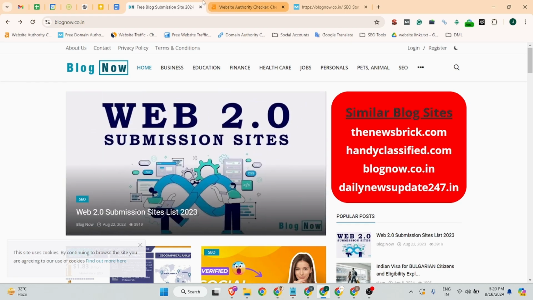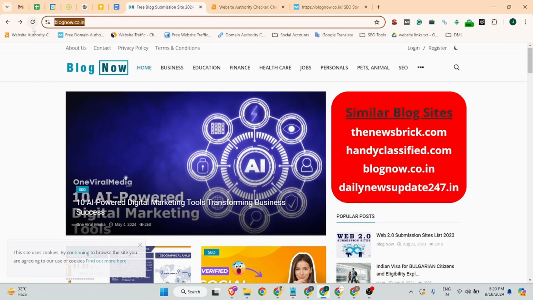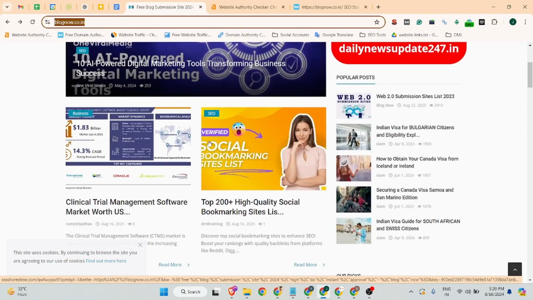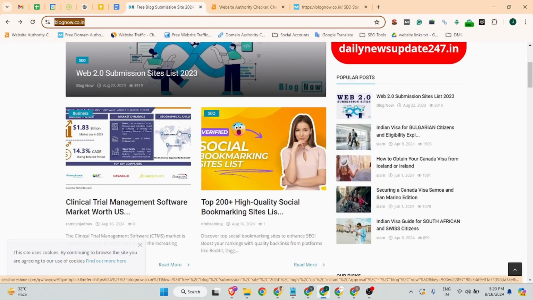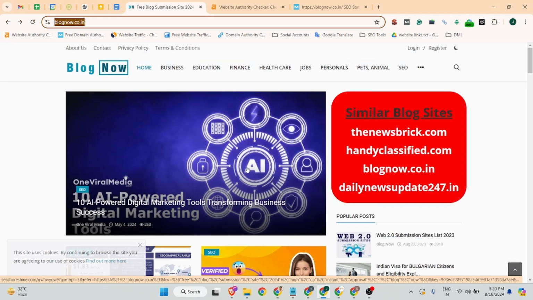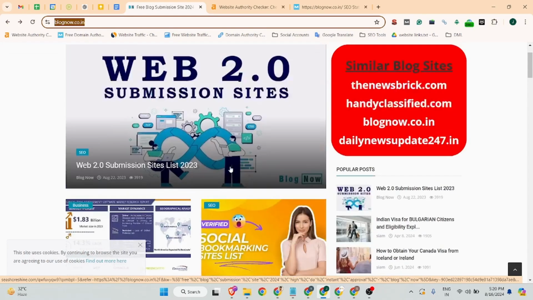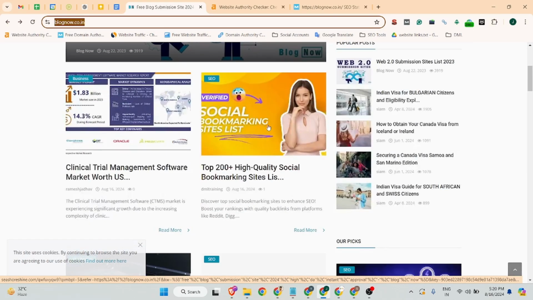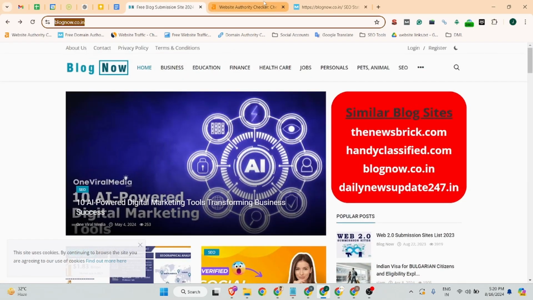The website name is blognow.co.in. This is the website URL and this is the dashboard. You can see this backlink I created recently, only because I wanted to check how I can create a backlink on this site. You can see this is featured in the features section. Okay, now we can start.